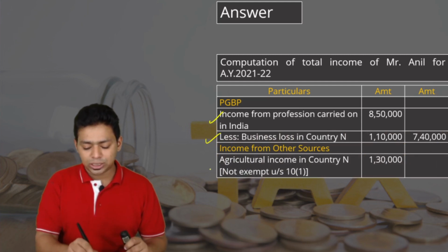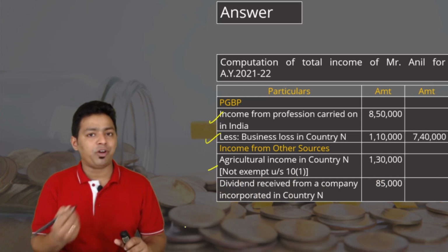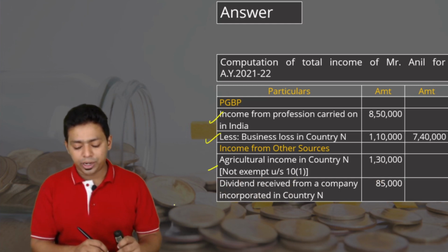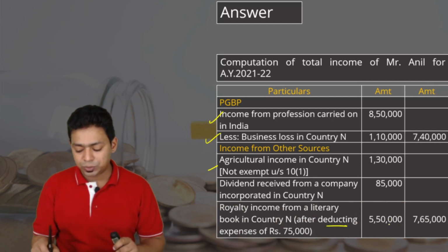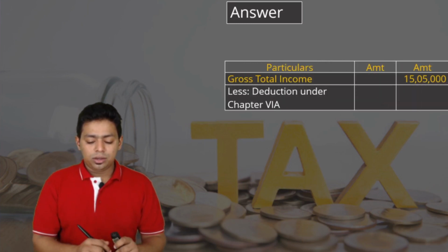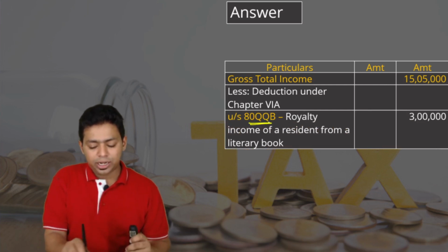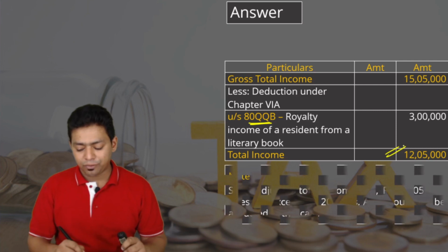Income from other sources: agriculture income 1,30,000, it is not exempted. Foreign agriculture income is fully taxable. Dividend received from a company incorporated in country N, fully taxable. Royalty income after deducting the expenses, net taxable is 5,50,000. Then deduction under chapter 6A: there is no direct deduction, but an indirect deduction, 80QQB, 3 lakh rupees is provided. So total income is 12,05,000.